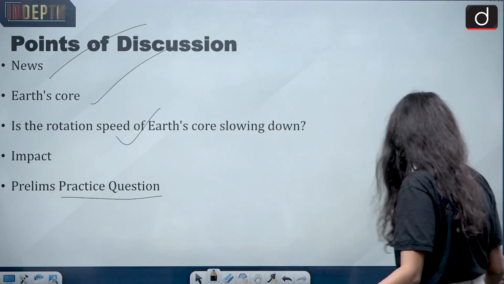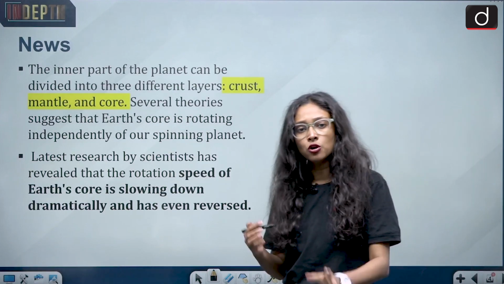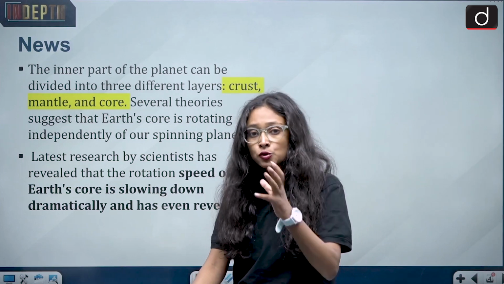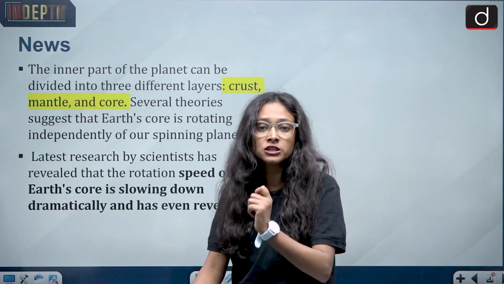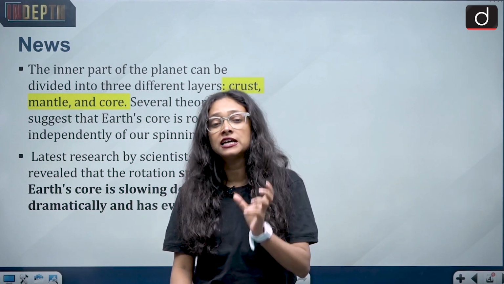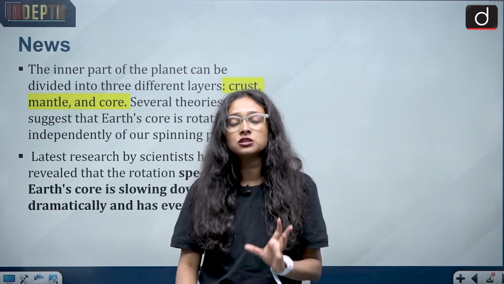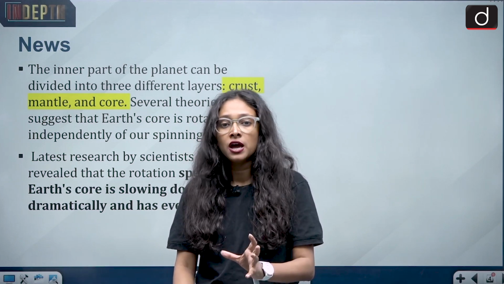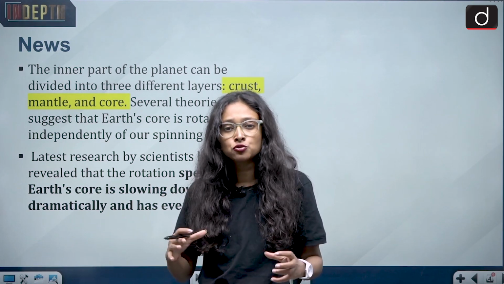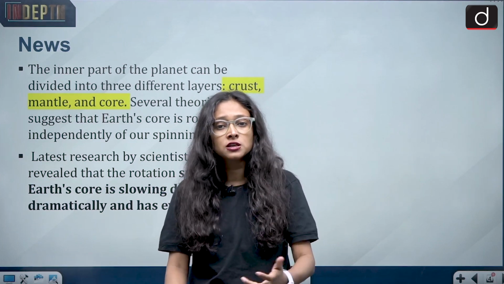Moving towards the news part. In 2023, there was a theory that Earth's core speed is slowing down. This time we had a new finding which is advocating that theory. That's why we have covered this news. This news is basically about the Earth's core. As you already know, Earth's composition is very crucial and also very complicated, so many new findings always come up.